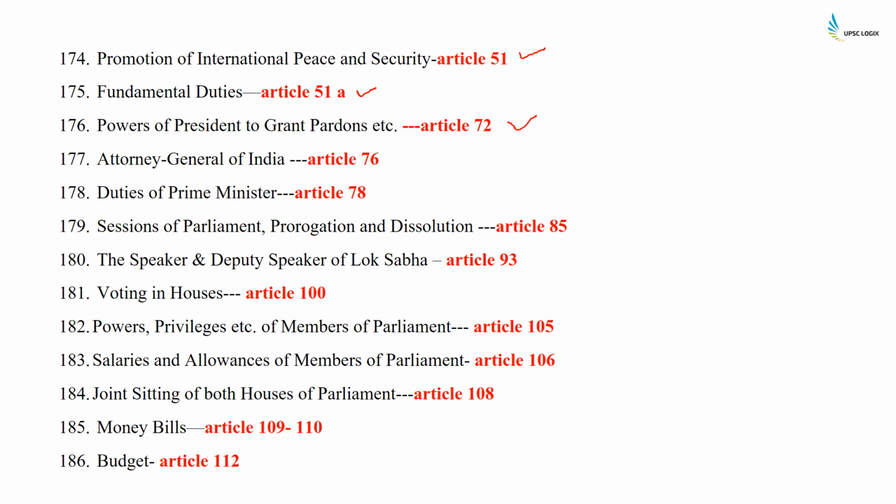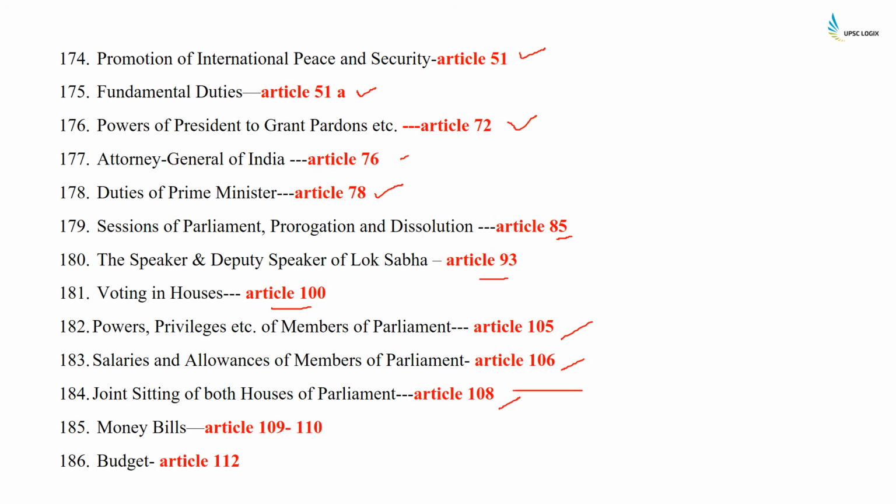Attorney General of India, Article 76. Duties of Prime Minister, Article 78. Session of Parliament, prorogation and dissolution, Article 85. Speaker and Deputy Speaker of the Lok Sabha, Article 93. Voting in the House, Article 100. Power, privileges, etc. of members of Parliament, 105. Salaries and allowances of Members of Parliament, Article 106. Joint sitting of both Houses of the Parliament, Article 108, and this occurs during a deadlock situation.